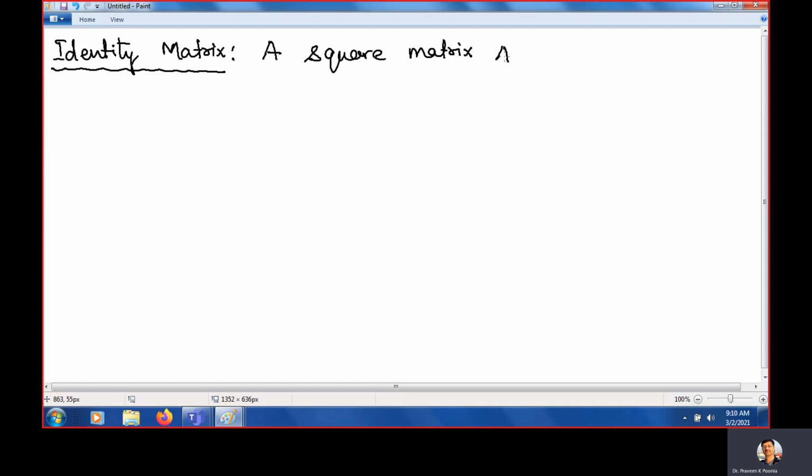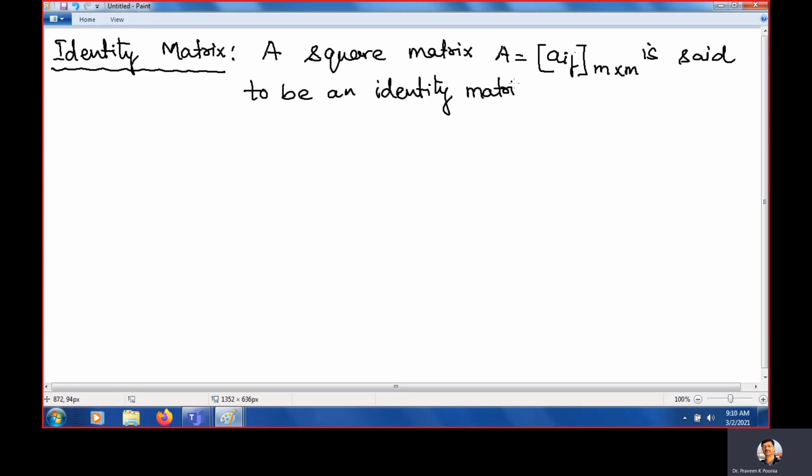A square matrix A equals Aij, m by m, because it is square, is said to be an identity matrix if two conditions are fulfilled.